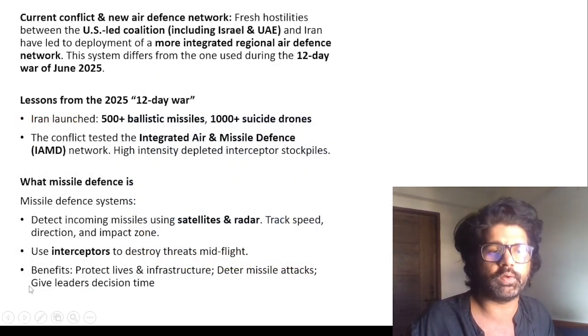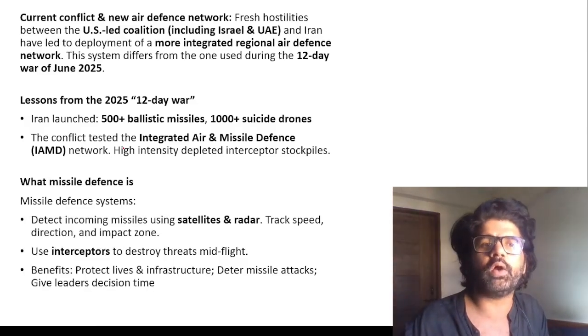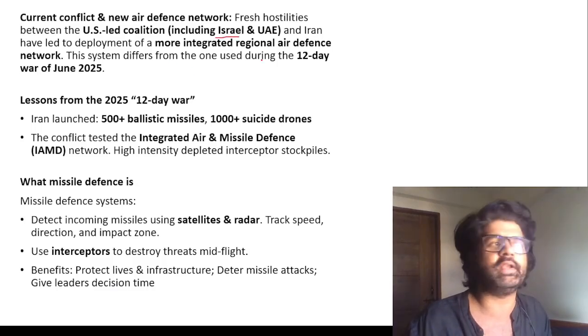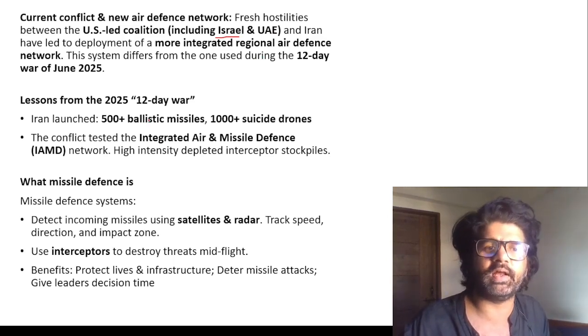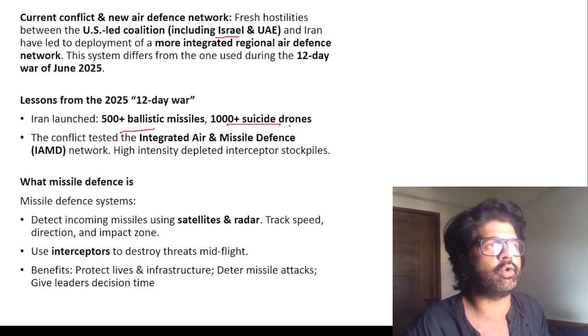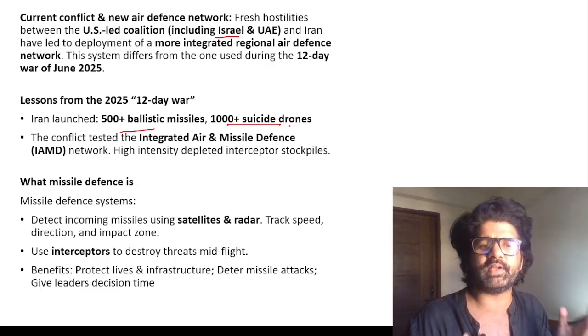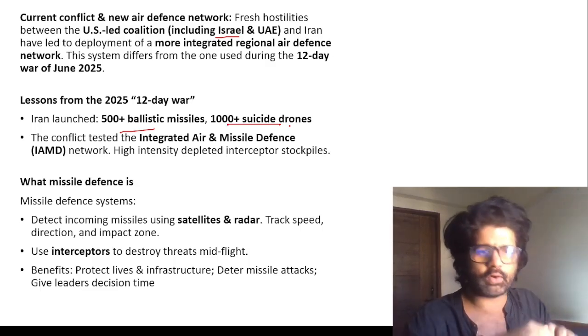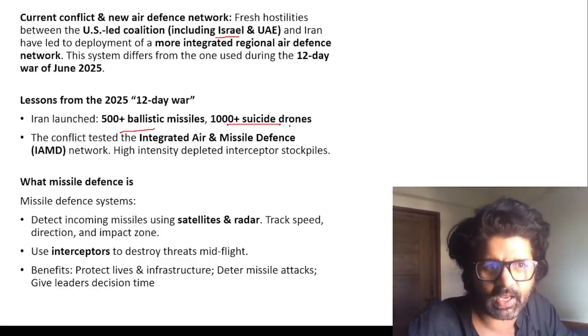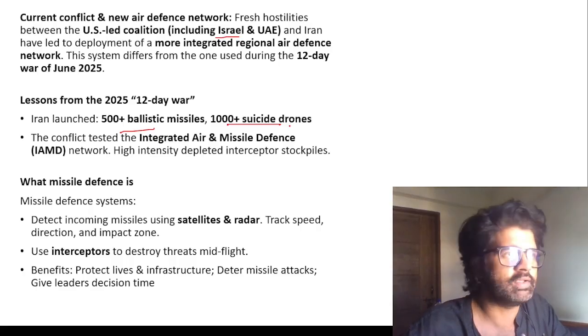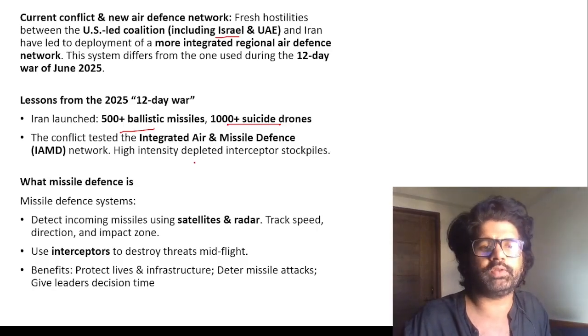Now, what is an interceptor? It is an anti-missile system: when a missile is incoming, it will destroy those missiles. Now the US and the US-led coalition, Israel and UAE, are focusing on how they can make their interceptor systems better. And they will be saturated also, because let's say Iran is launching 500 ballistic missiles and 1000 suicide drones, your interceptors will be destroying them. These interceptors are also launching missiles to destroy the incoming missiles. They don't have an unlimited supply of interceptors. They will also get saturated. There are saturation attacks also, where they launch so many missiles that your interceptor stops functioning properly. So this is what this whole thing is all about.